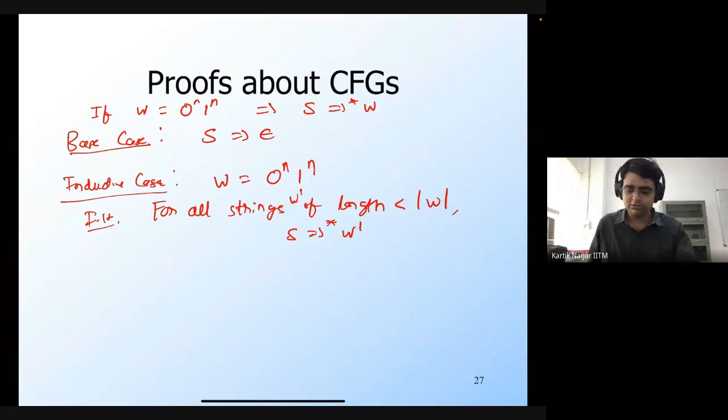So how can I now show that this particular string W also is going to have a derivation?